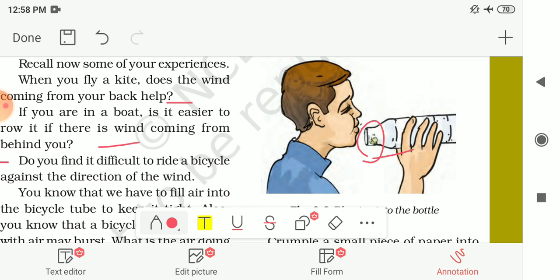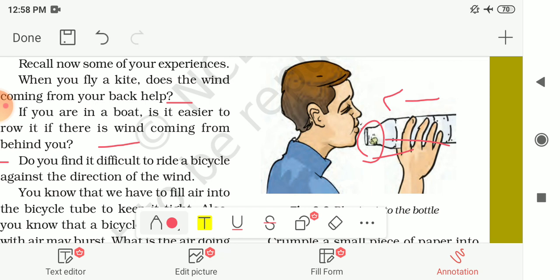You will find that the paper ball cannot be forced into the bottle because the speed of the wind increases on blowing air. When you blow the air, the speed of the wind increases, so the air pressure on the paper ball decreases. The pressure inside the bottle is more, and hence this pressure causes a thrust, a force on the paper ball towards the outside. The air inside the bottle has the pressure and it forces the paper ball towards the outside.